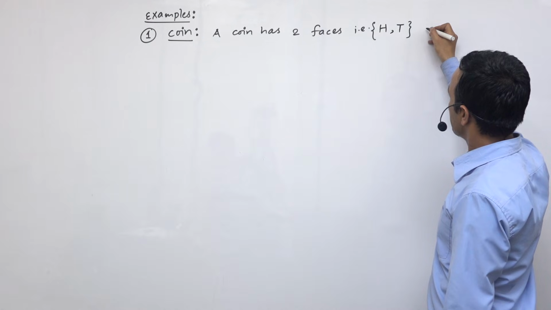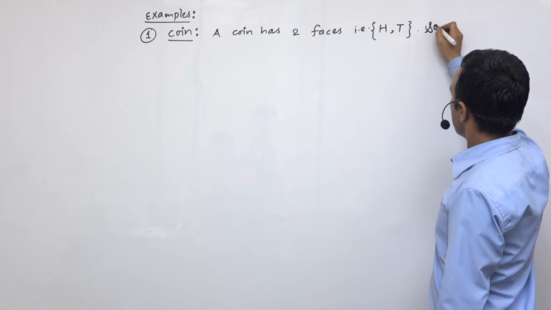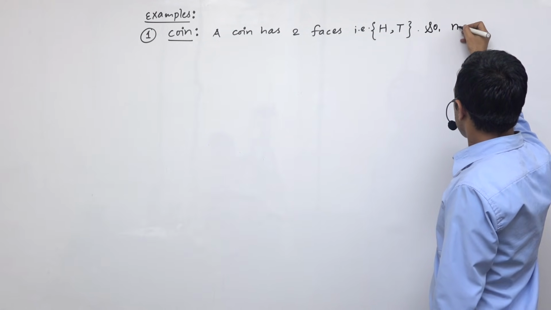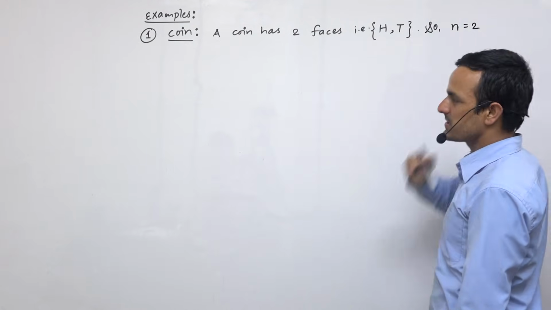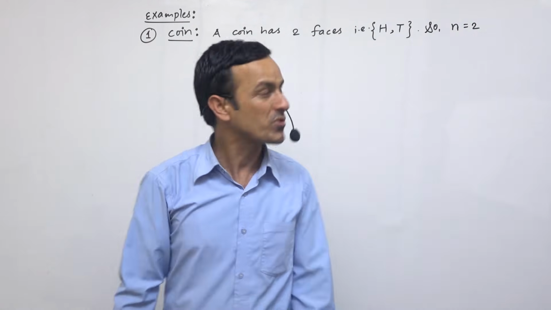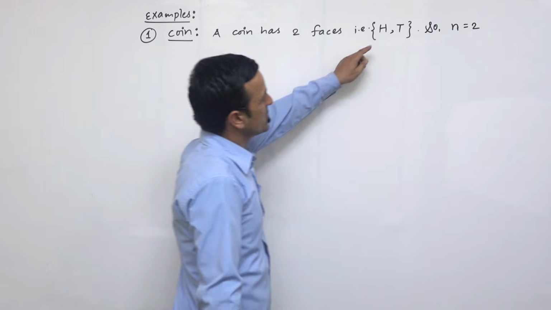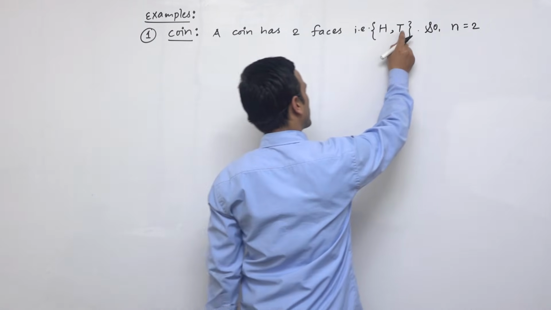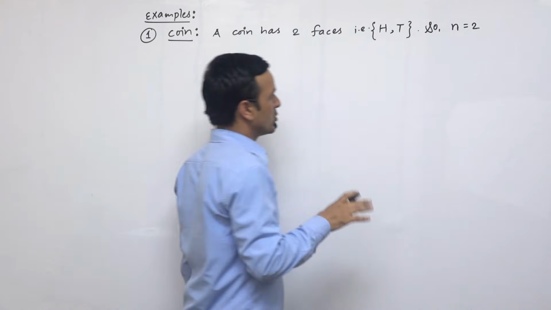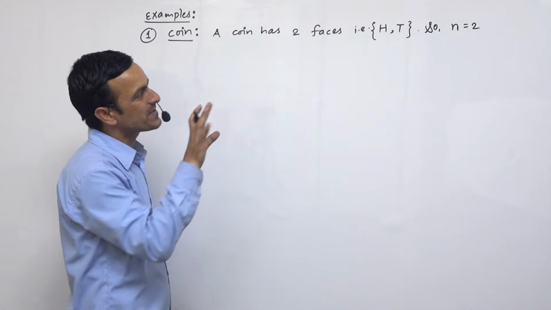So we can write down n is equal to 2. n means the number of possible cases. So it is the number of possible results or possible outcomes. So total possible outcome is 2. So we can write down the number of sample space.